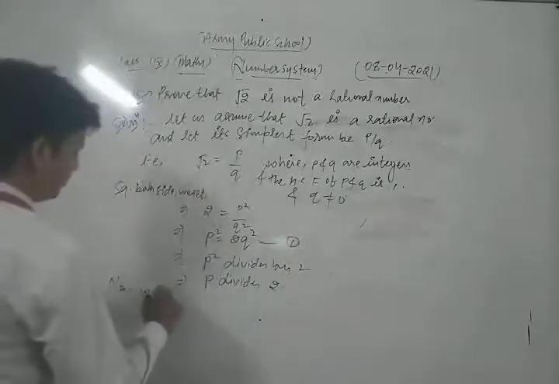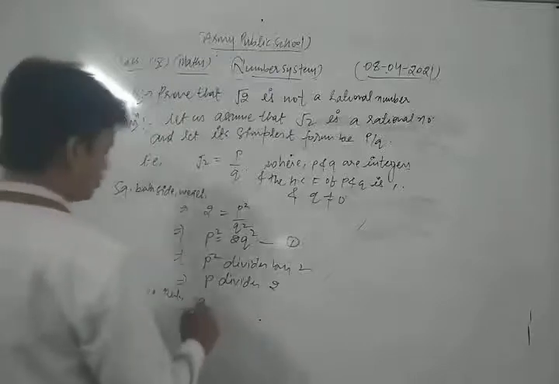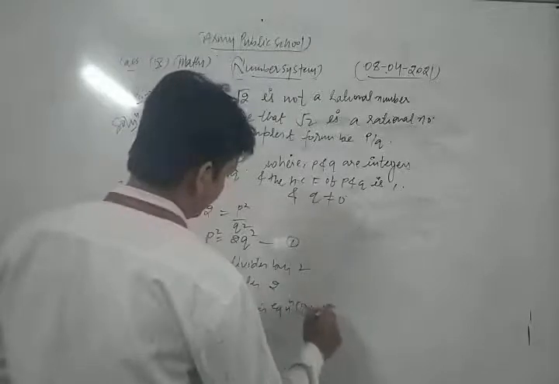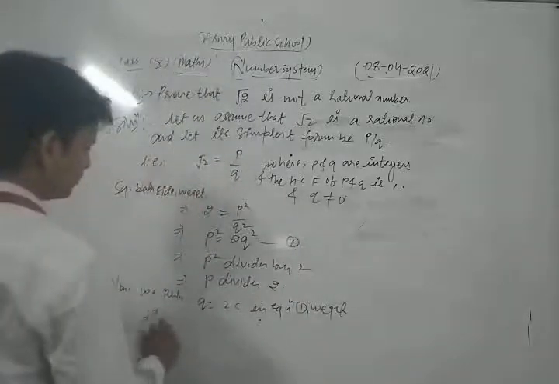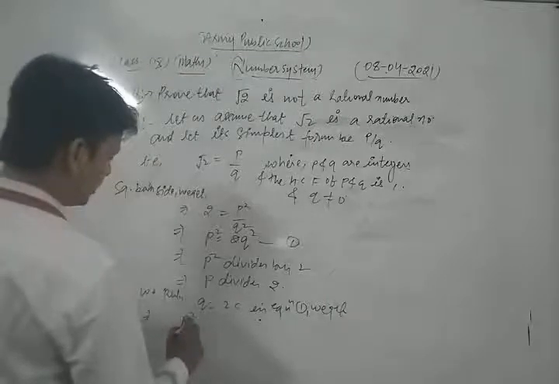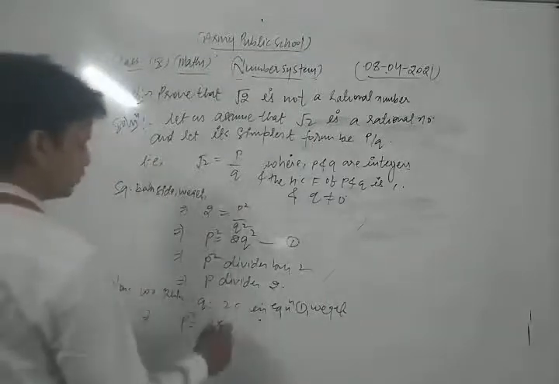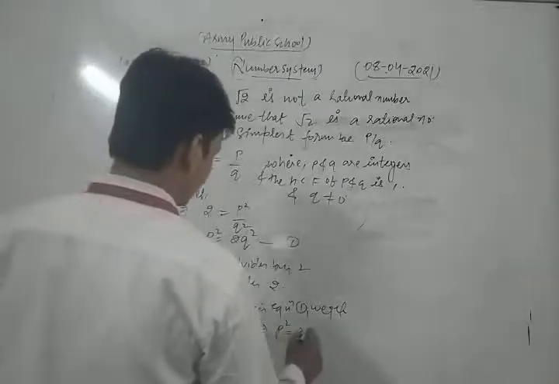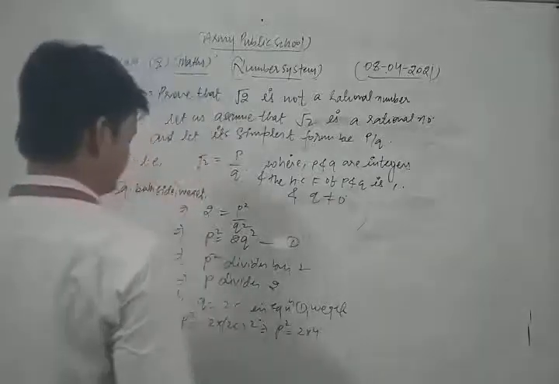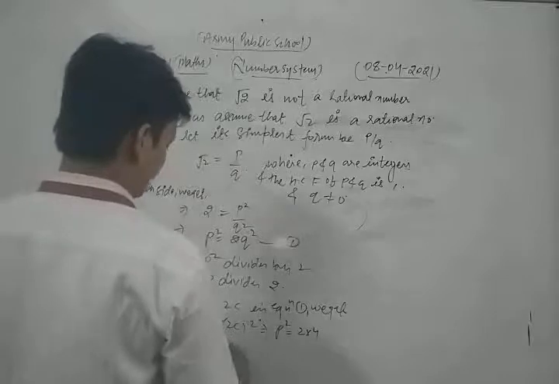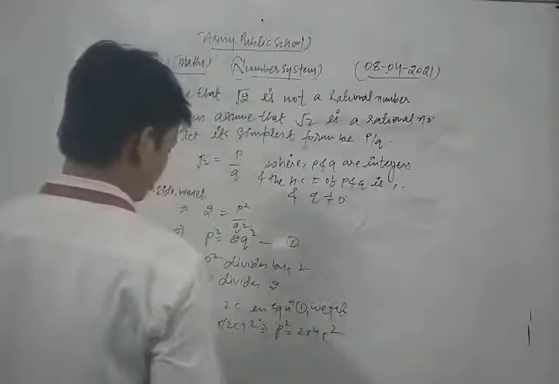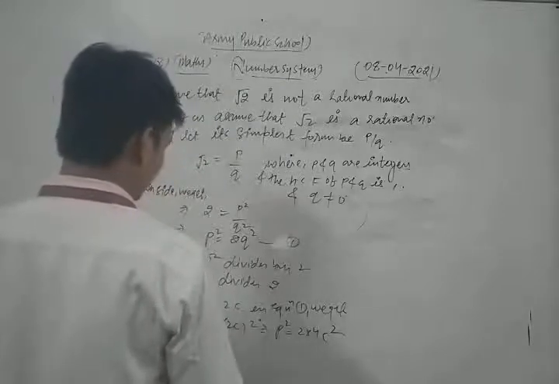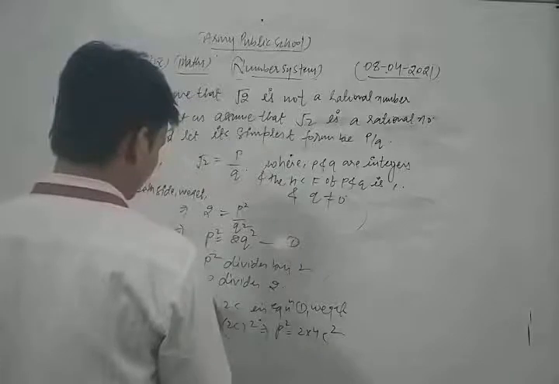Now we put p is equal to 2c in equation 1. Sorry, I said q, but it is p that is equal to 2c.